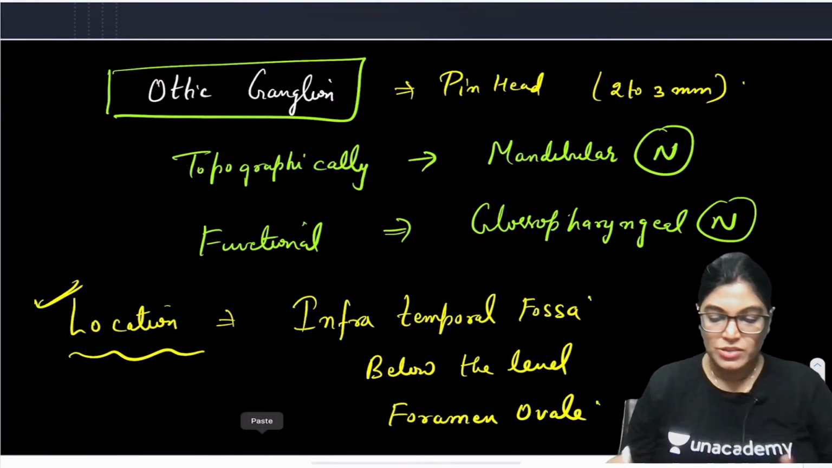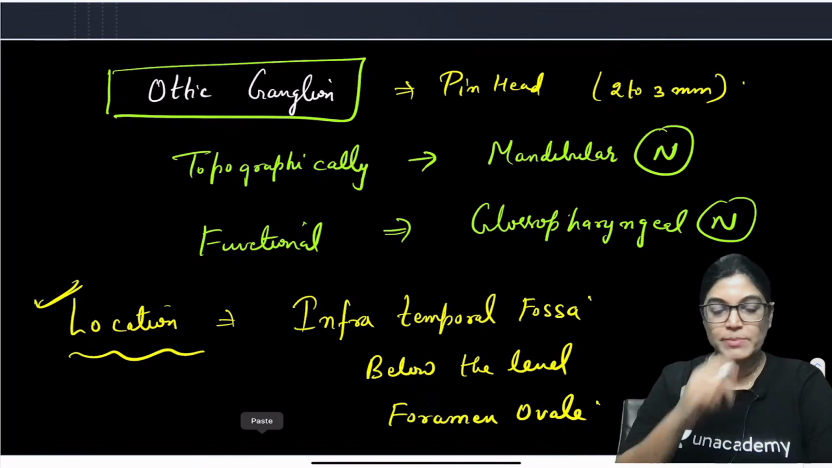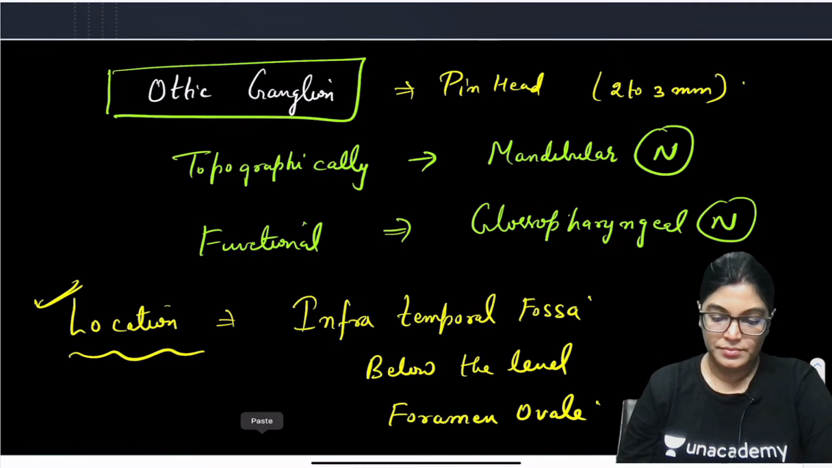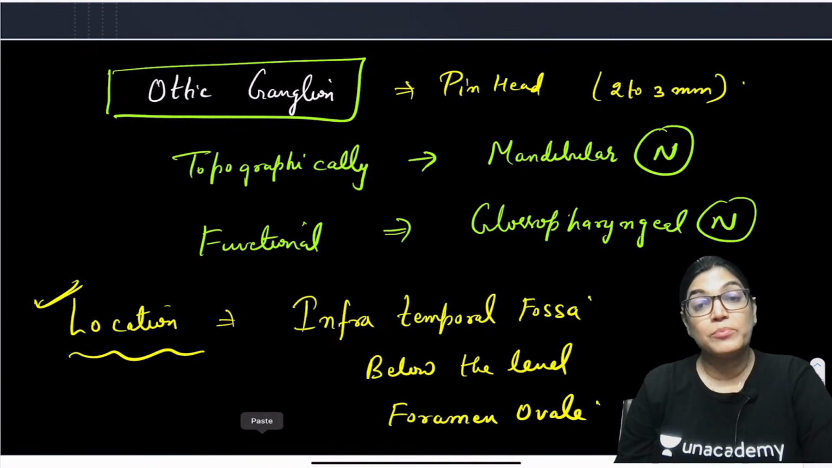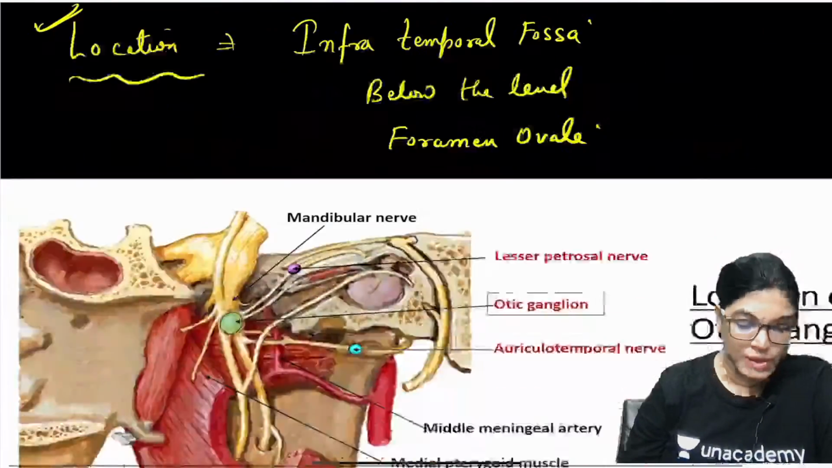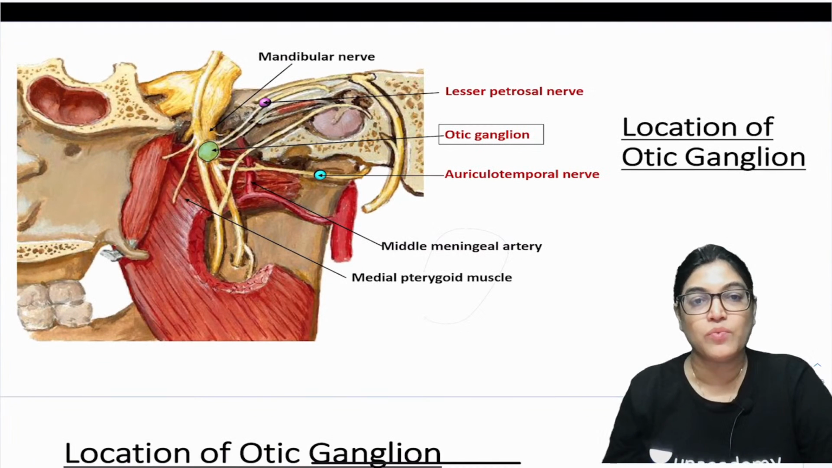So this is about location. So otic ganglion location, topographic and functional correlation has been done. Now I would like to give just a brief about its relation also. So my dear students, see here, this is a diagram where you can appreciate the location of otic ganglion.